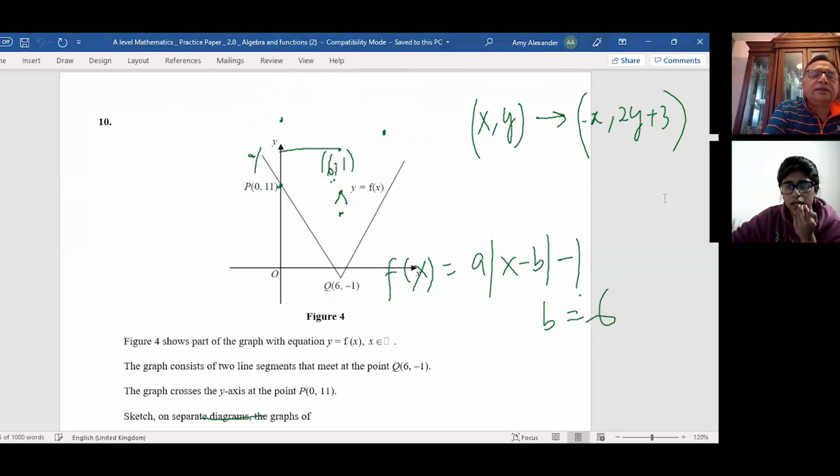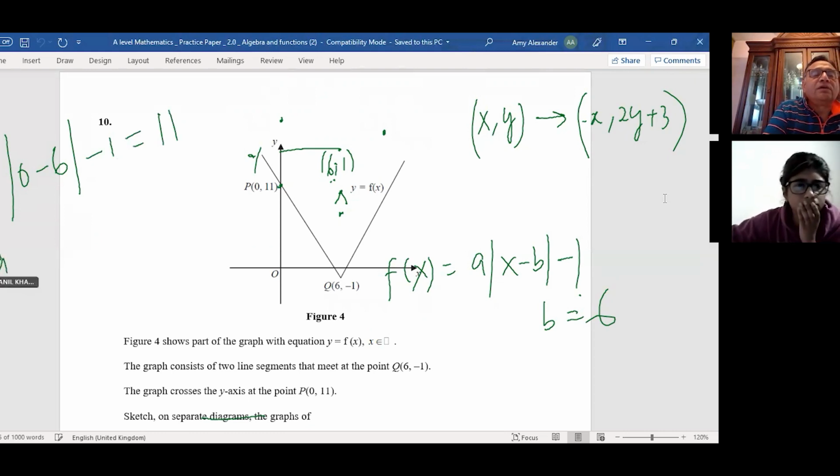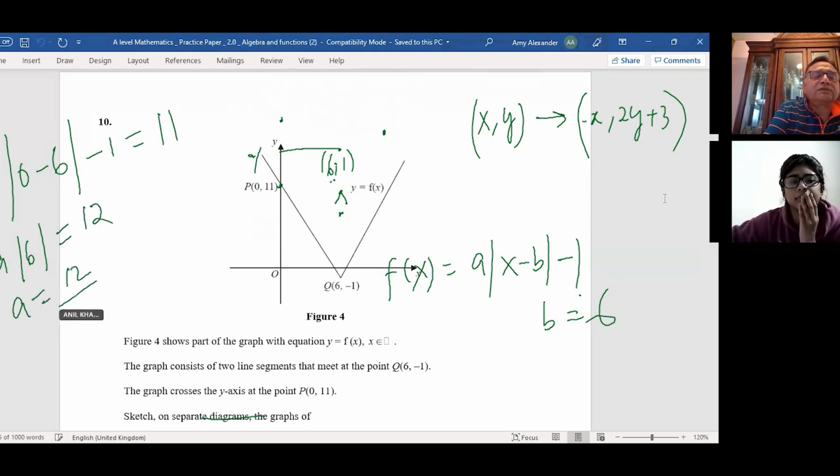So we get a times 0 minus 6. 6 is your value, correct? Is equal to minus 1 is equal to 11, correct? So we can now solve for a 6. Oh, because that's minus 6. Absolute value makes it just 6. 6a equals to 12. Is it okay? Yeah. So a equals to 12 over 6, which is 2.